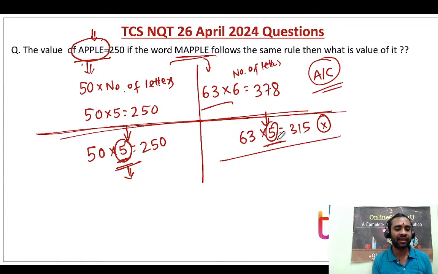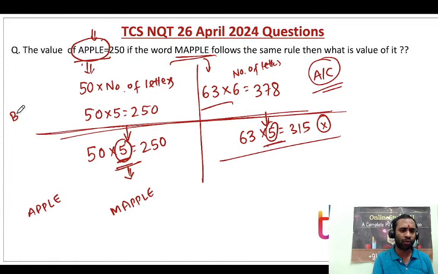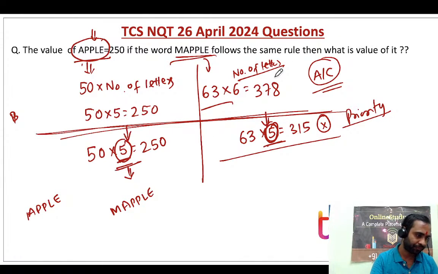That doesn't fit any logic for the 5 here, so that's the reason. But somebody can think in terms of every letter being multiplied by 5, so there is one more logic. I think they might give you the bonus answer for this, because it is also a different logic, but the priority logic will be this. They will go for this priority logic, because here we have 5 letters and here we have 6 letters. Clear? Okay, now shall I call Nitin sir for the class?